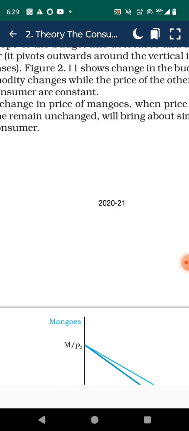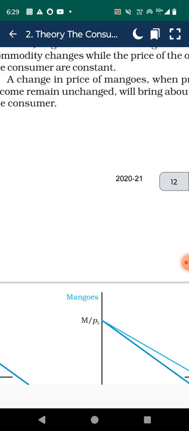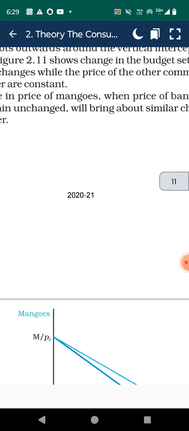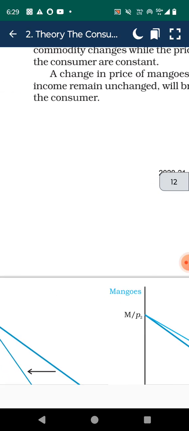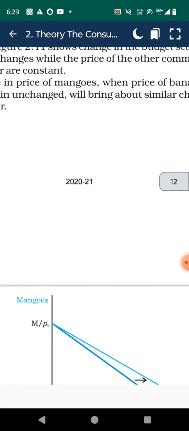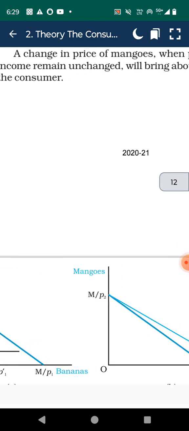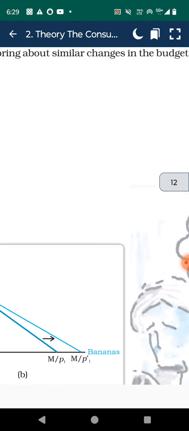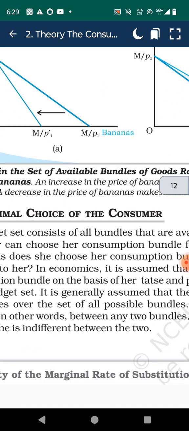Figure 2.11 shows the change in the budget set when the price of only one commodity changes, while the price of the other commodity as well as the income of the consumer are constant. A change in the price of the mango, when the price of the banana and the consumer income remain unchanged, will bring about a similar change in the budget set of the consumer.